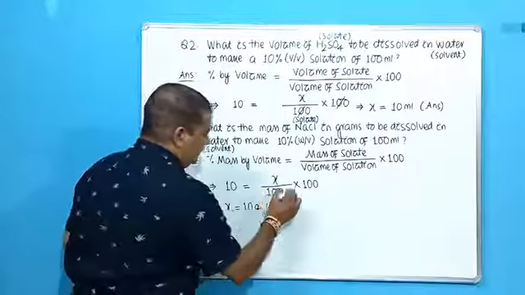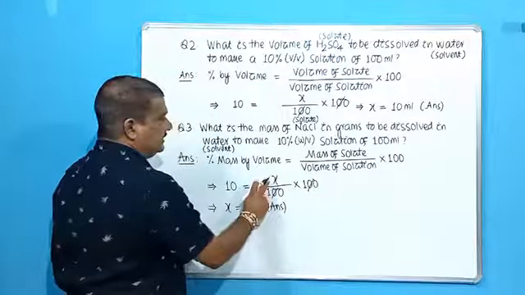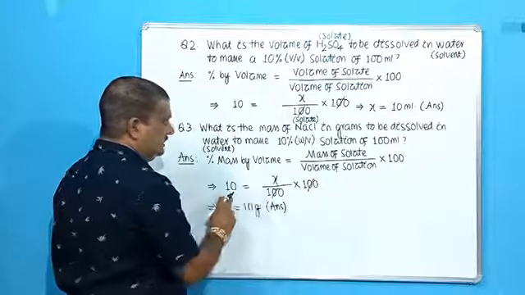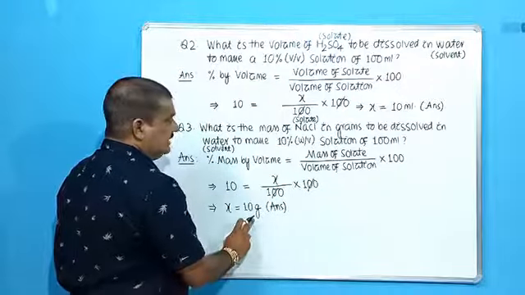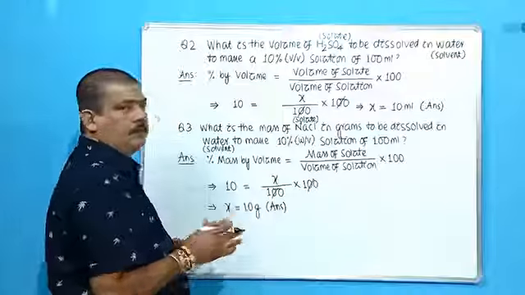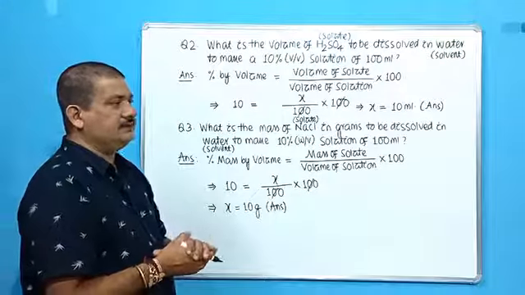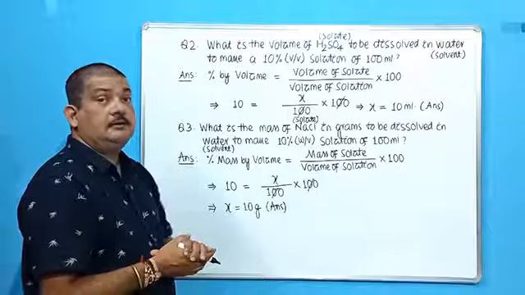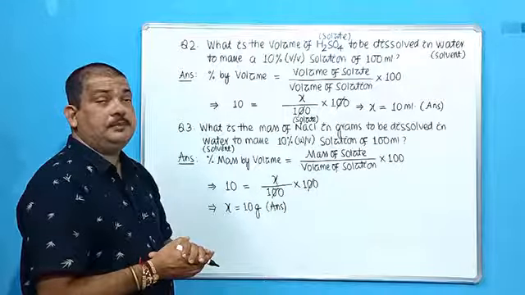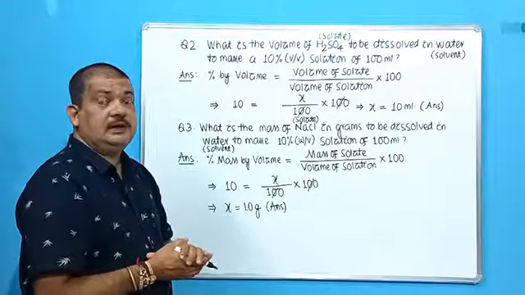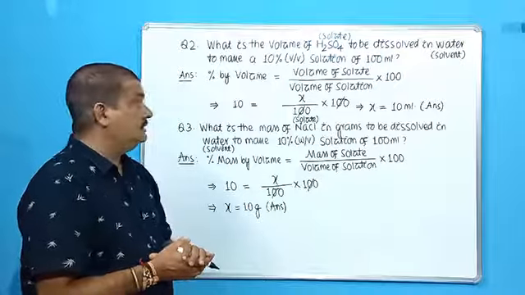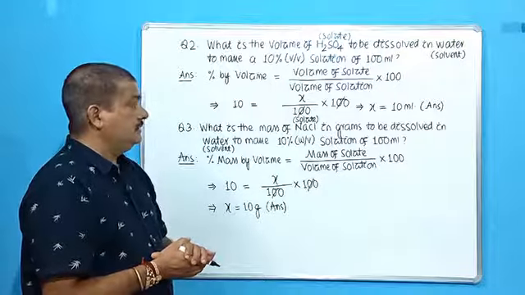So 100 will cancel out. X, that means mass of the solute, will be 10 grams. That means 10 gram of sodium chloride has to be dissolved in water to make a 10% W by V solution of 100 milliliter. So this is how you have to solve the numericals.